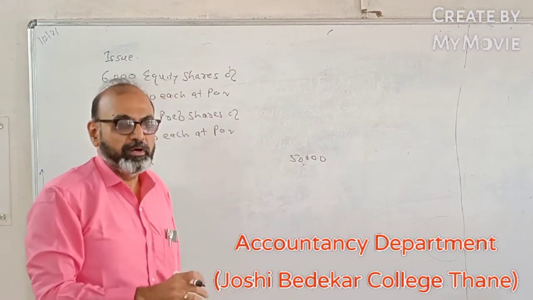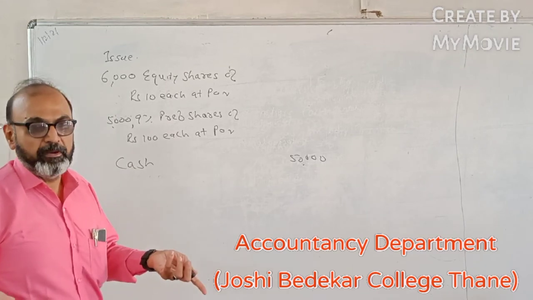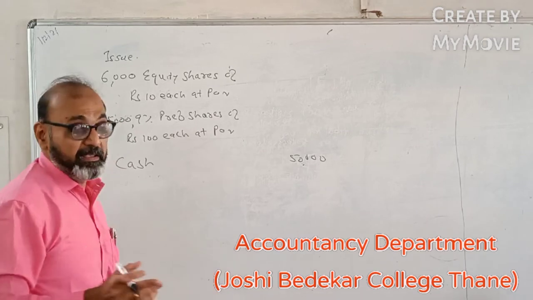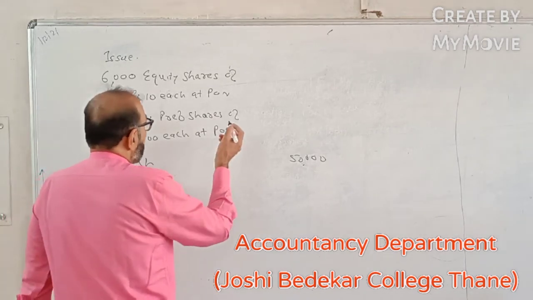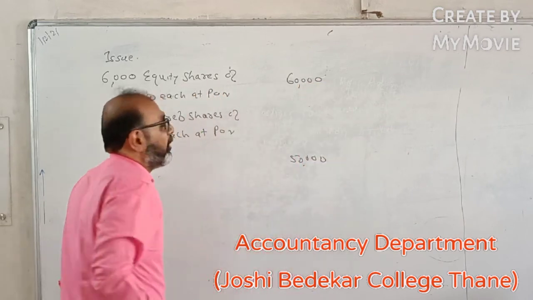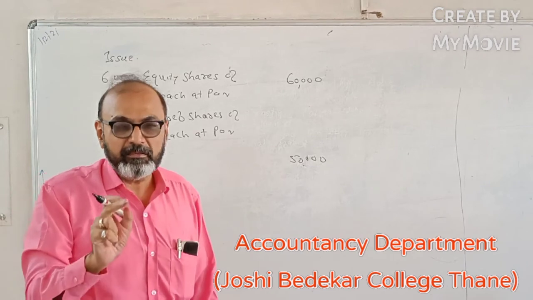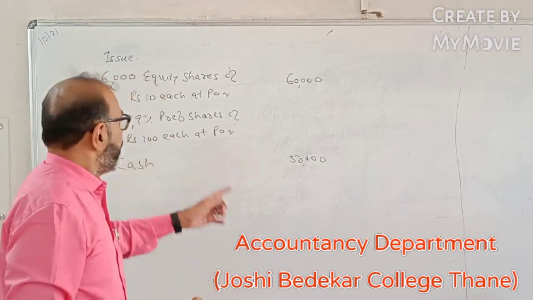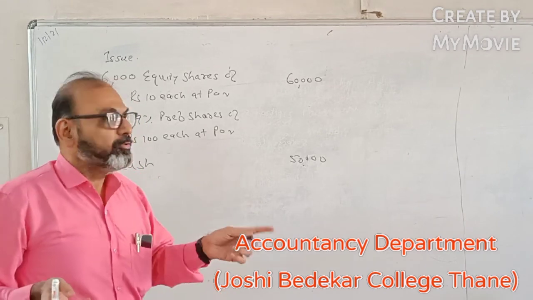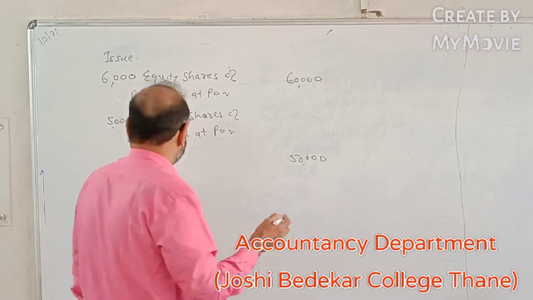Now in this case, students, can we not ascertain what is the total payment that you are receiving from the purchasing company? Take for example, they have issued 6,000 equity shares of rupees 10 each at par. So number of shares into the face value per share, you will get the amount, or we can put it in this word, the issue price per share. Here the issue price is the most important aspect. Fortunately over here the face value and the issue price is the same. So 6,000 into 10, 60,000 would be the amount which you are going to receive from your equity shares.